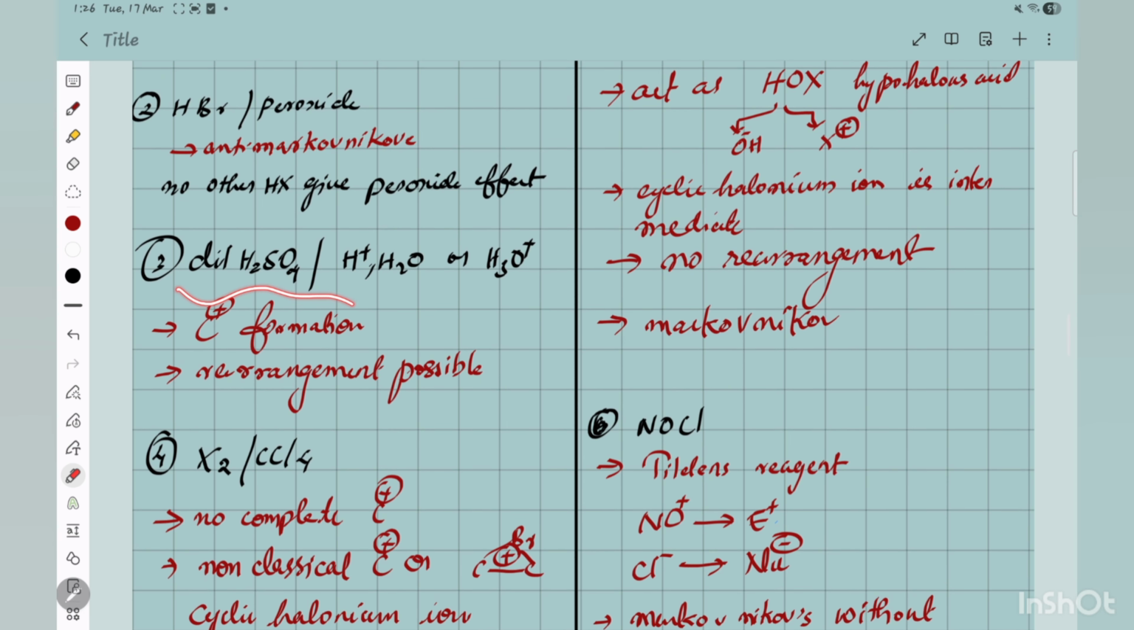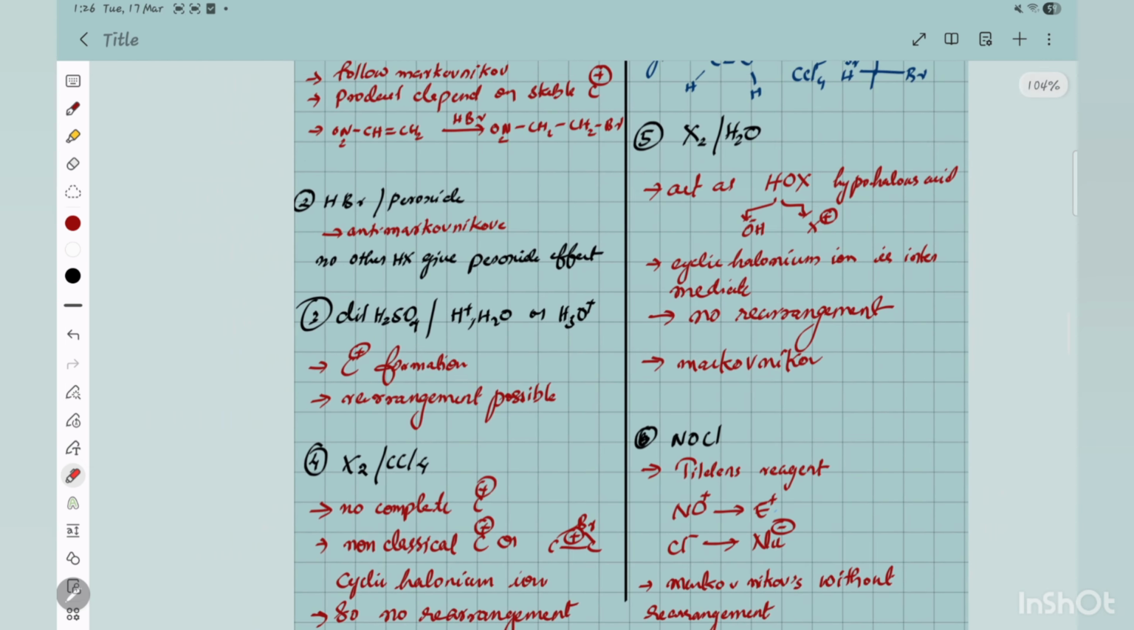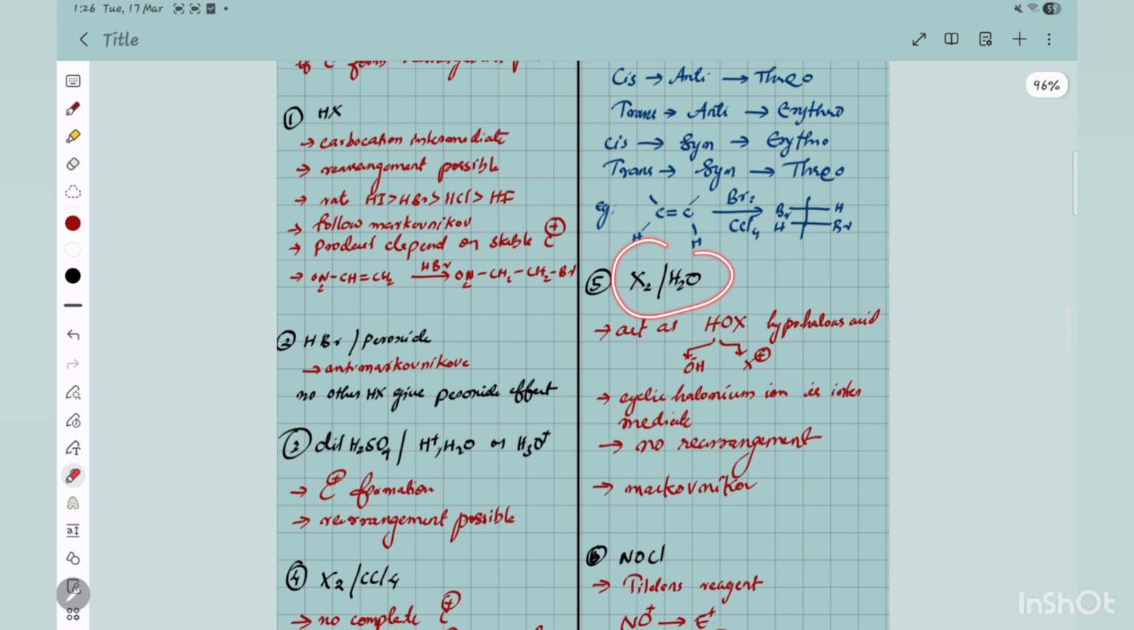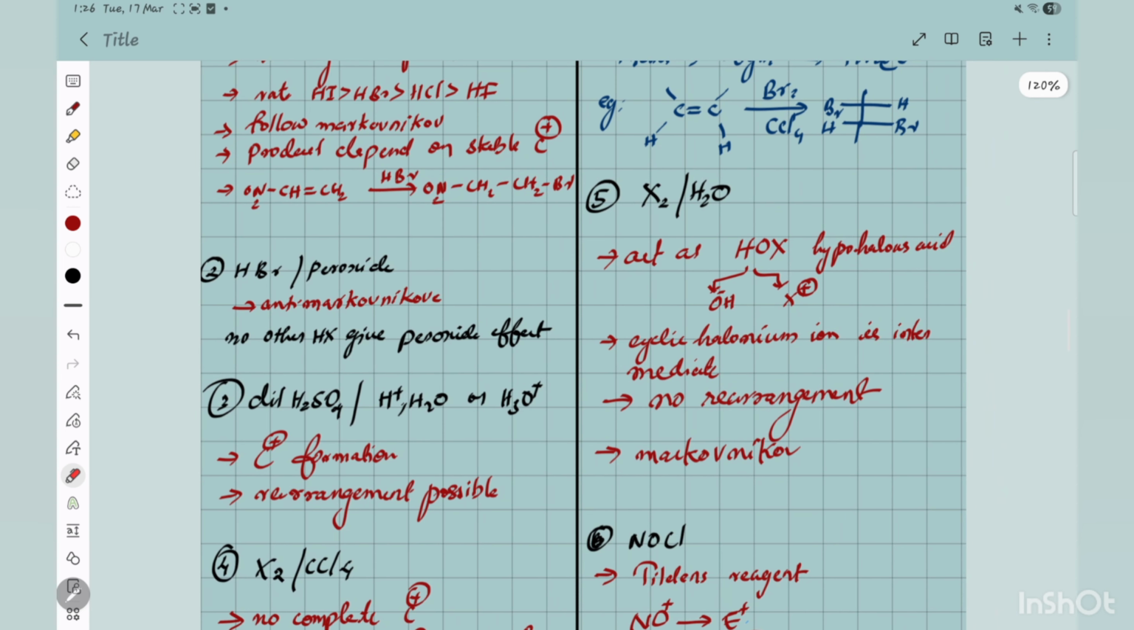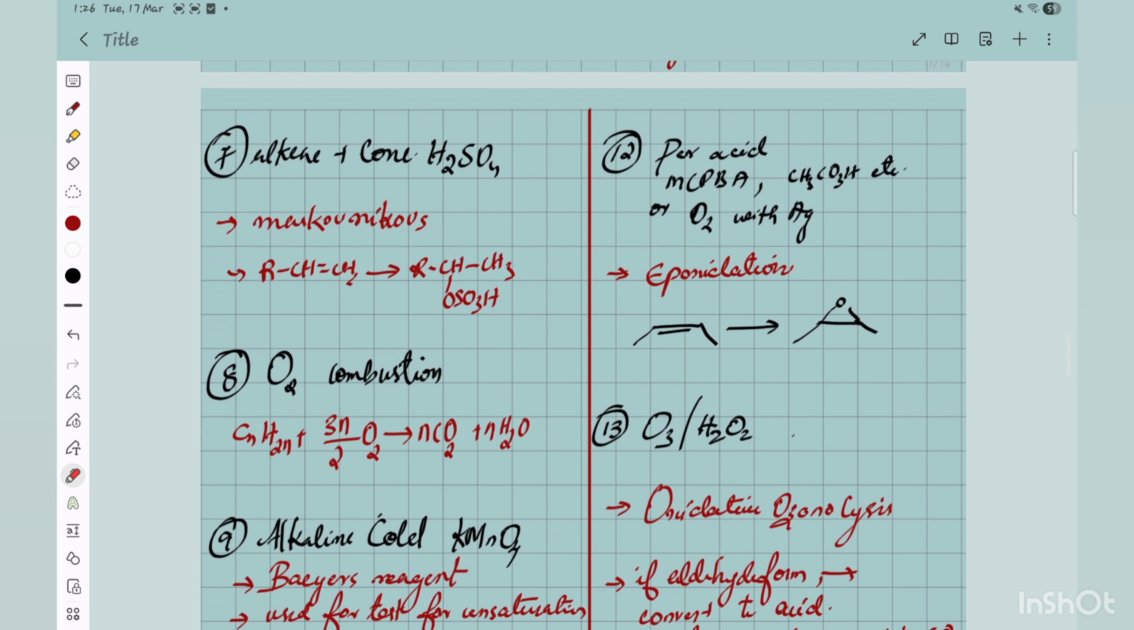For example, this one was the reagent, H plus in presence of H3O plus. Then complete carbocation formation is happening there, therefore rearrangement is possible. And here rearrangement is not possible, because with the halogen X2, a cyclic halonium ion is forming, so rearrangement is not possible. So that is also important.